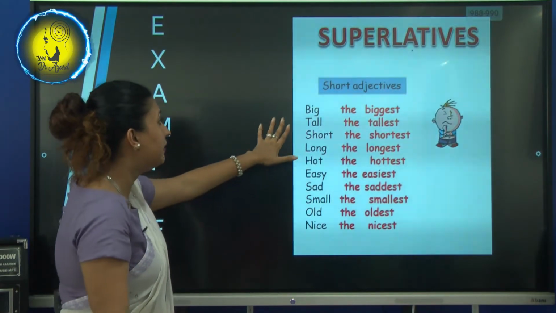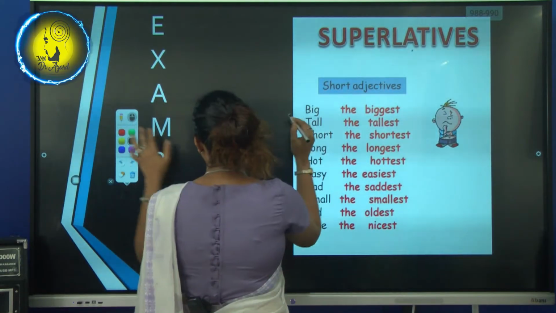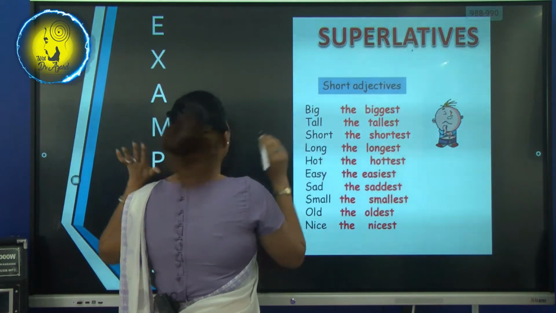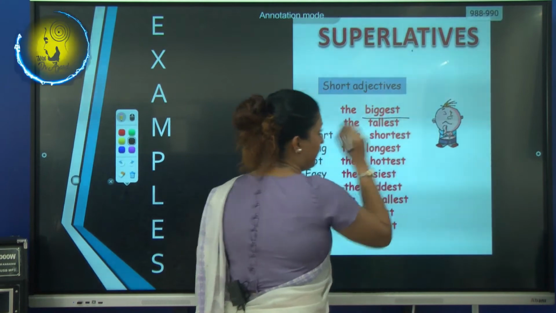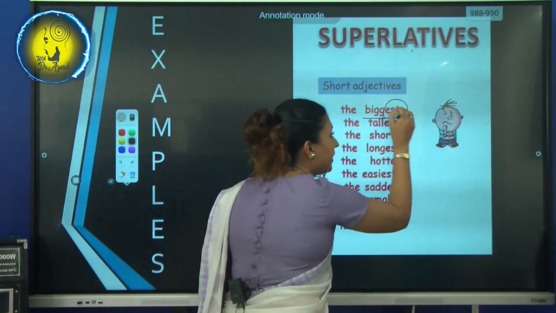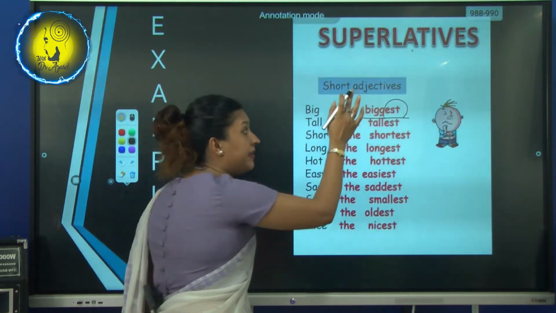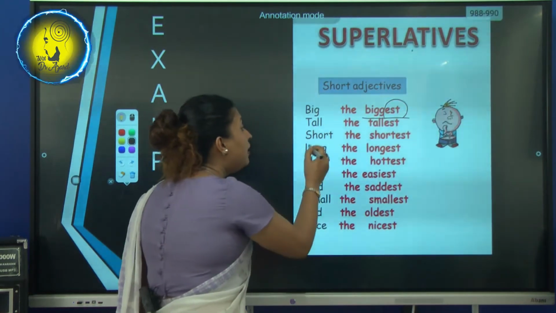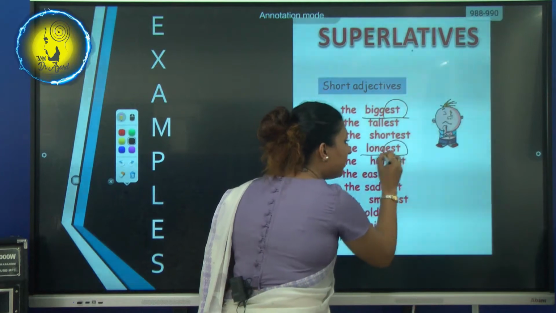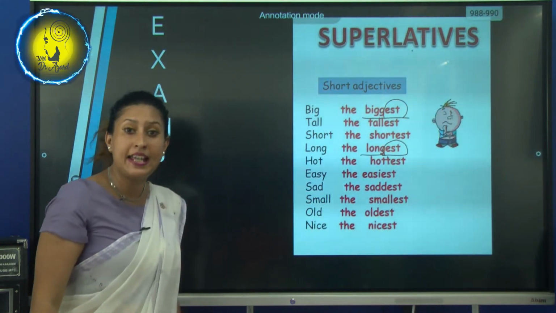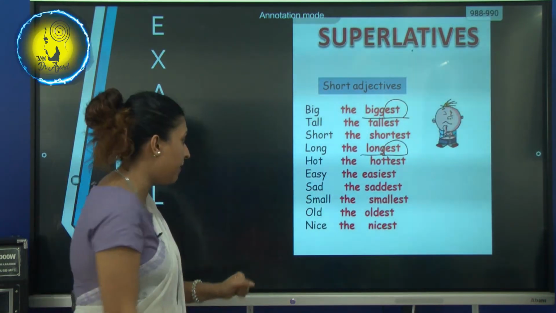Now let's move on to superlatives. Big becomes biggest, with the help of the suffix est. Long became longest with the suffix est.